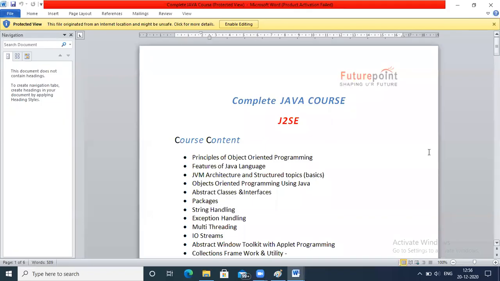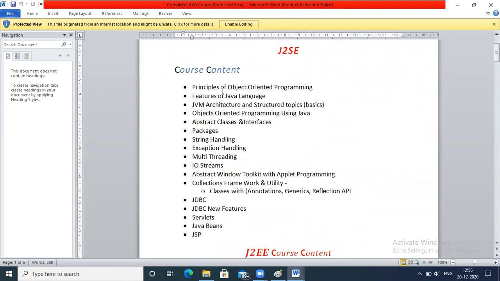So this is the complete Java course contents. Here we will start off with the core Java basics, that is, the principles of an object-oriented language. In this, you should know the architecture of the JVM, the Java Virtual Machine, and object-oriented programming constructs, like the OOPS concepts: polymorphism, encapsulation, abstraction, inheritance. These are the most important concepts of OOPS. The complete language revolves around OOPS concepts.